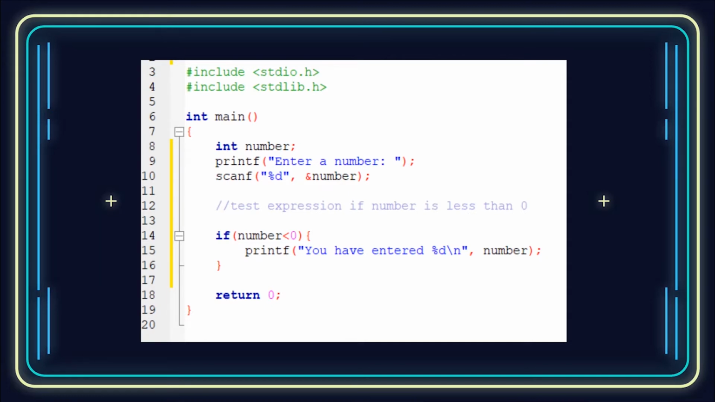And then, okay, now here's a comment. The test expression is if number is less than 0. So if the number entered by the user is less than 0, that is, if it's negative, then you print "You have entered" and the value of the number, whatever the user has entered. However, if it's positive, then this printf line won't run, nothing will be printed, and the code will just end, because we move to the return statement directly, skipping the entire body of the if. Okay, I hope it's clear.